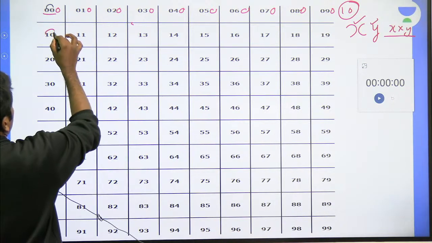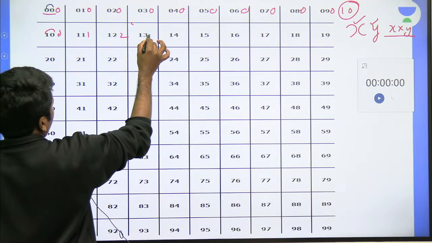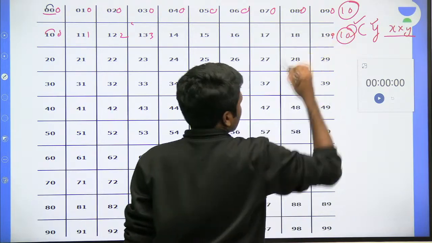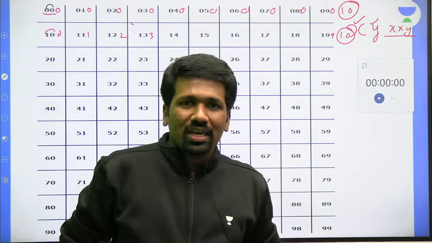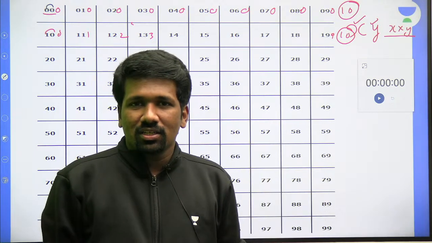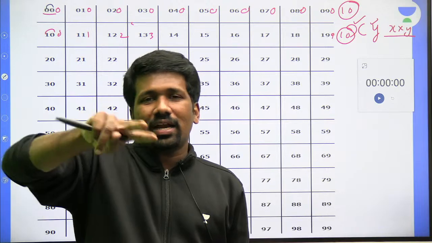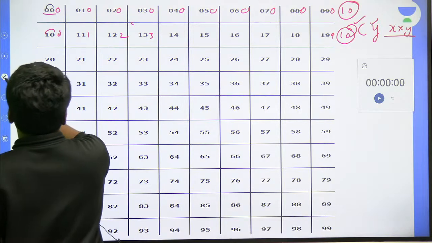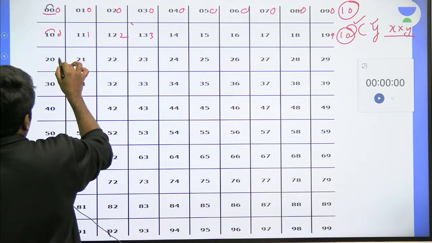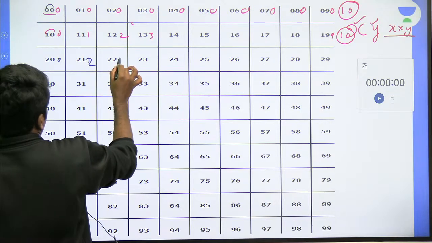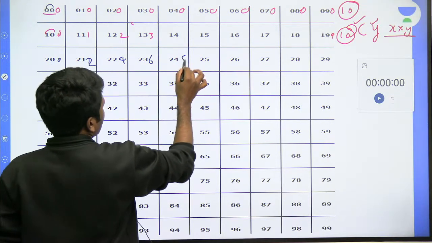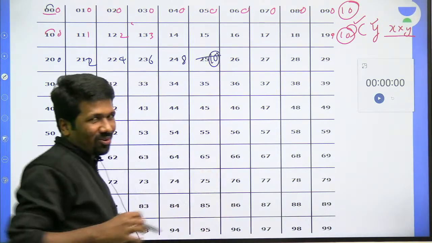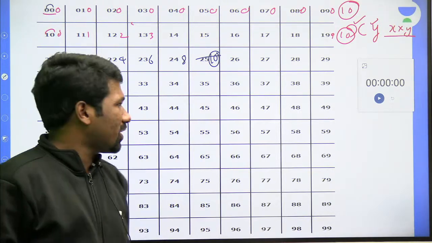In the second row, 1 into 0 is 0, 1 into 1 is 1, 1 into 2 is 2, 1 into 3 is 3, up to 1 into 9 is 9. All are acceptable because the third digit is just a digit. If a 2-digit number comes as the third digit, that is not acceptable. Other than that, all are acceptable. You will understand that better in the third row. 2 into 0 is 0, 2 into 1 is 2, 2 into 2 is 4, 2 into 3 is 6, 2 into 4 is 8, 2 into 5 is 10. That cannot be the third digit. Are you understanding?